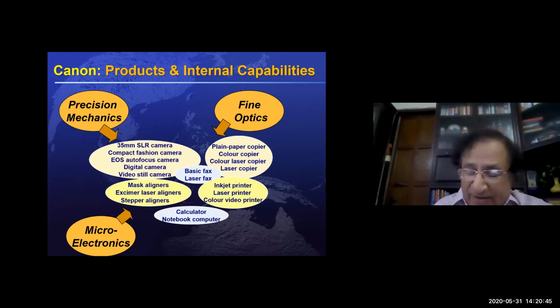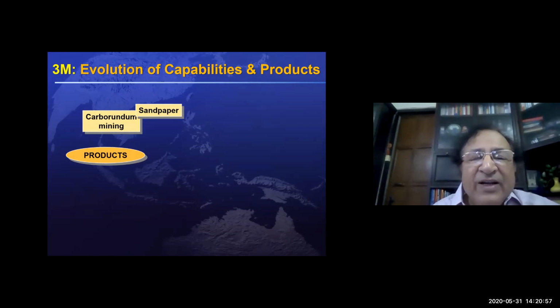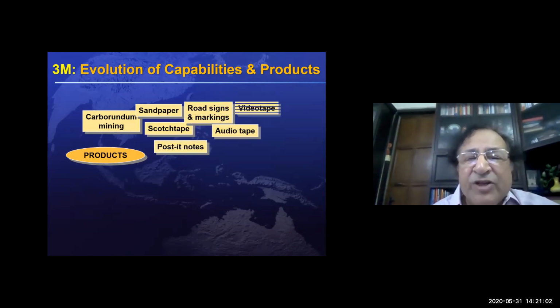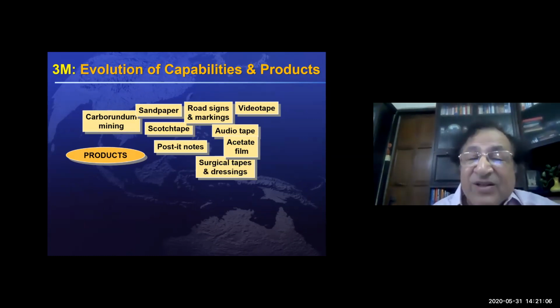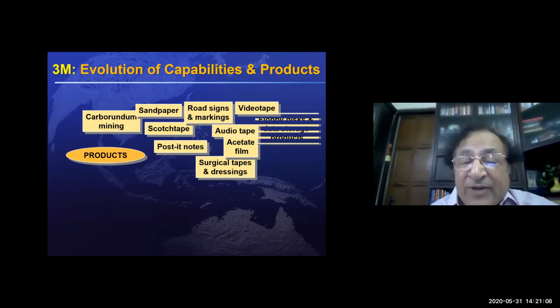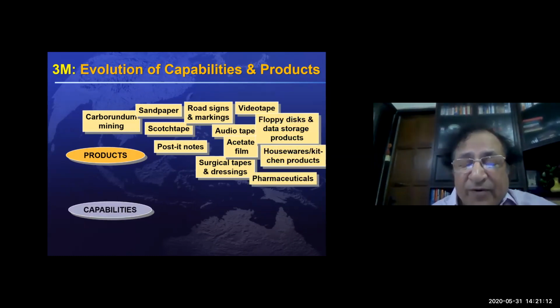Okay, let me take another example, 3M. All of us know that 3M is one of the companies which has got more than 30,000 products. This company has expanded from sandpaper, scotch tape, road signs, videotape, post-it notes, which is quite useful for all of us, surgical tapes, floppy disks, number of pharmaceutical.